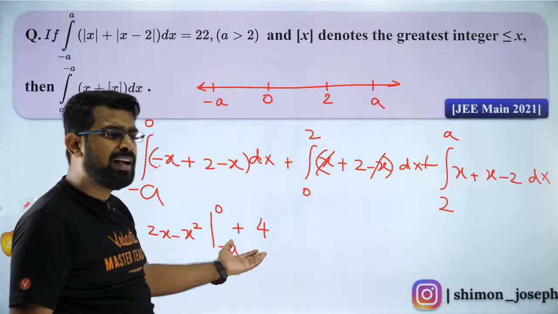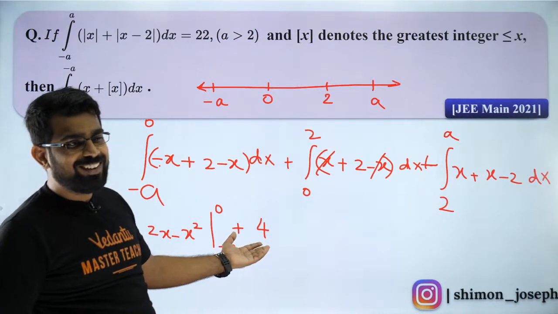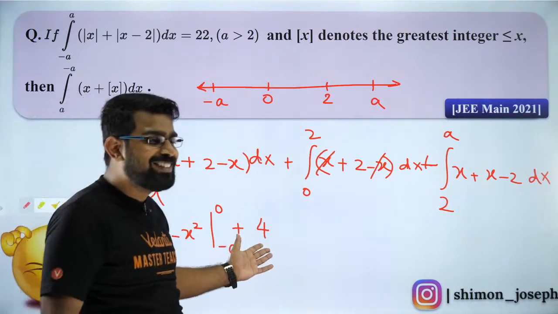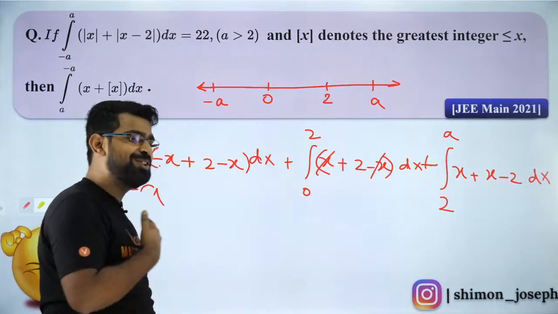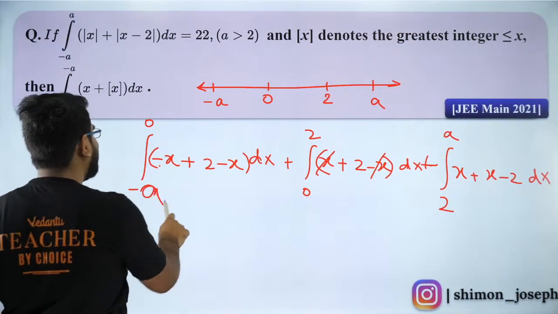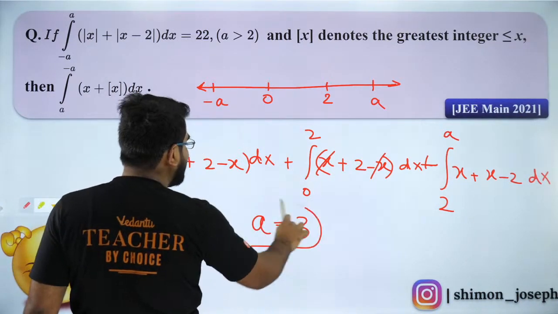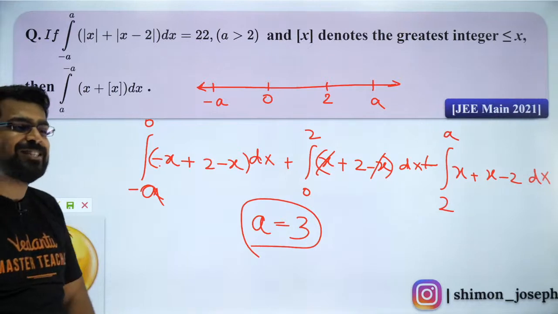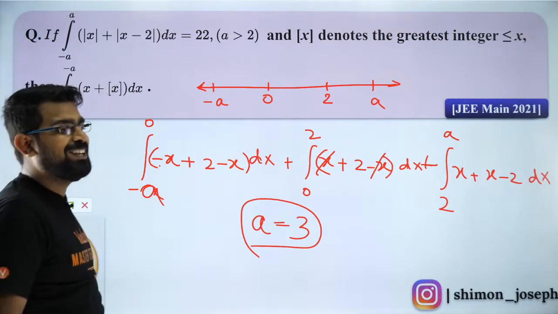Oh, that was correct only, man. That was correct only. Oh my God, that was correct. Okay guys, I solved it correct only. You guys made me doubt my own solving. Okay, so that was right. It is 4 only. So the answer is a is equal to 3. That's why I was wondering, how come I landed up at the right answer? Because 3 is correct, man. I solved it right only.